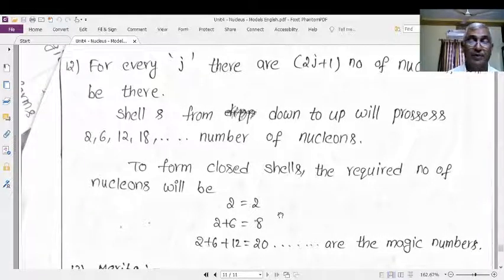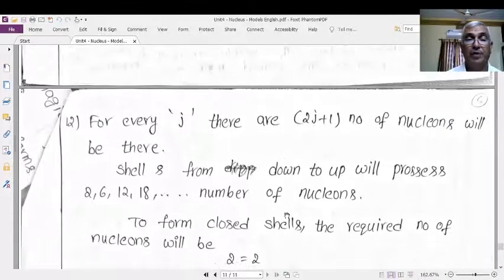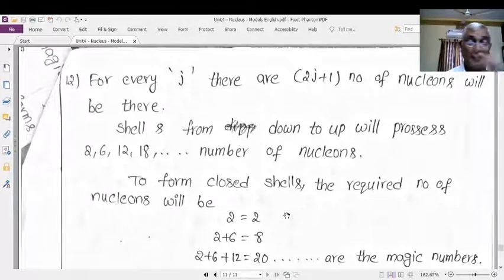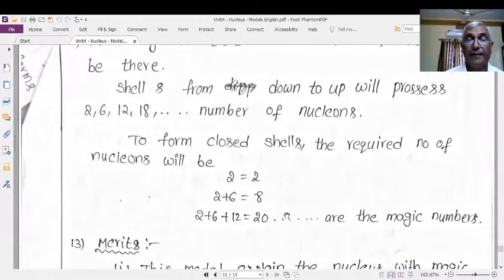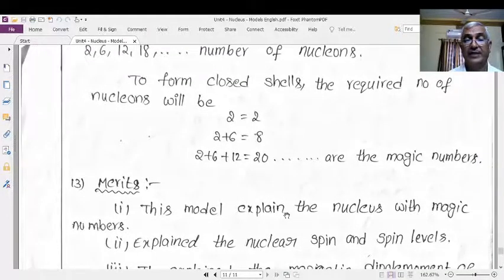Now, even means you will get some problem. No doubt even, but the protons number or the total nucleons number equal to 2, 8, 20, 28, 50, 126, 82, likewise, they are said to be magic numbers.